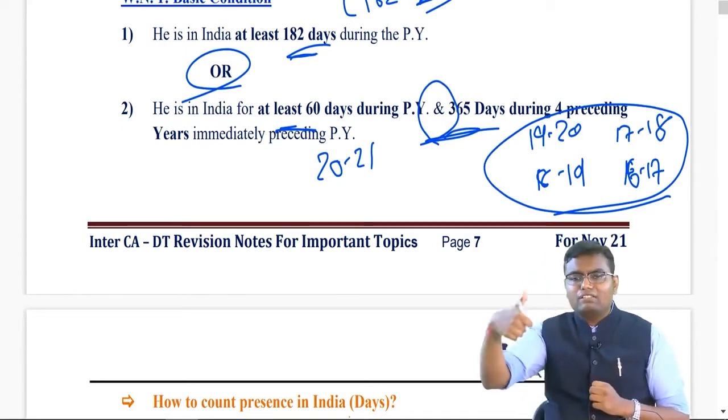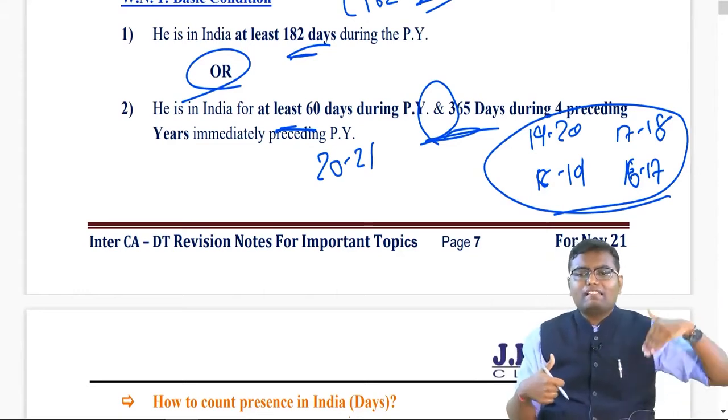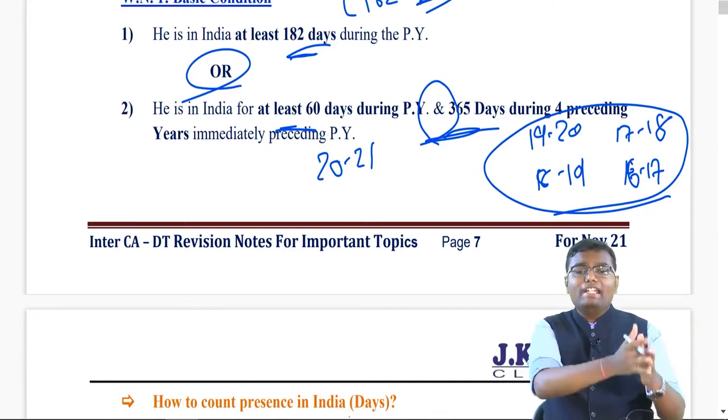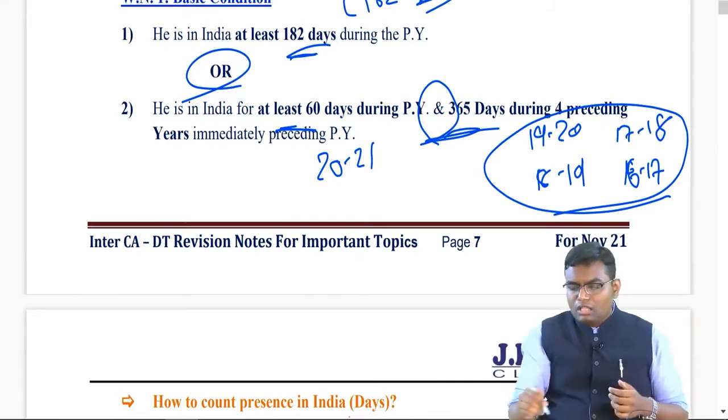So first, at least 182 days, or 60 plus 365. 60 in this previous year, 365 combined in the 4 immediately preceding previous years. I have written one example.